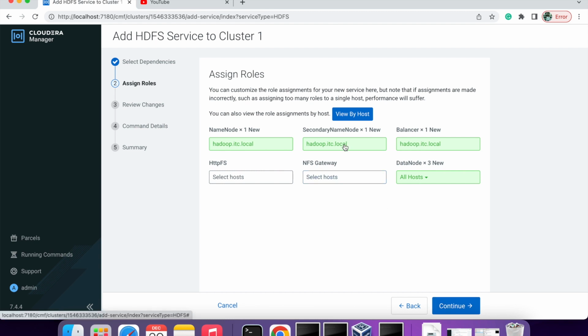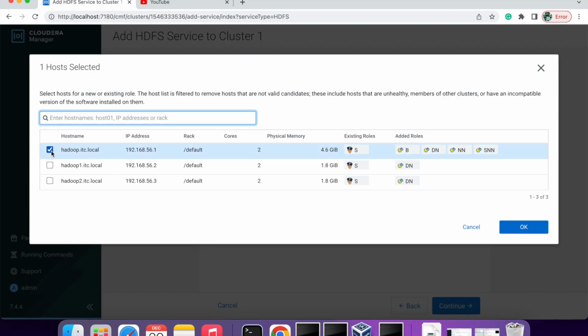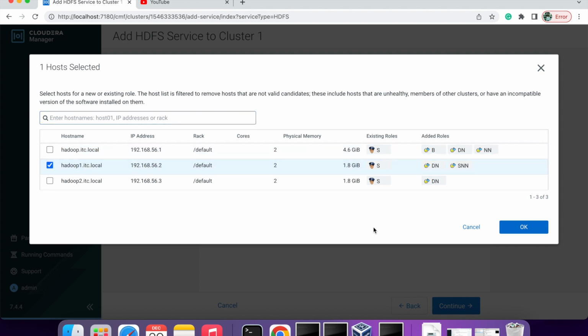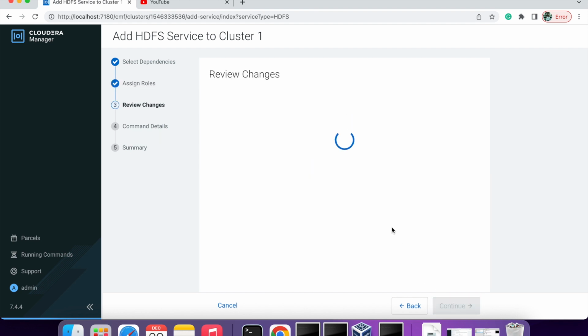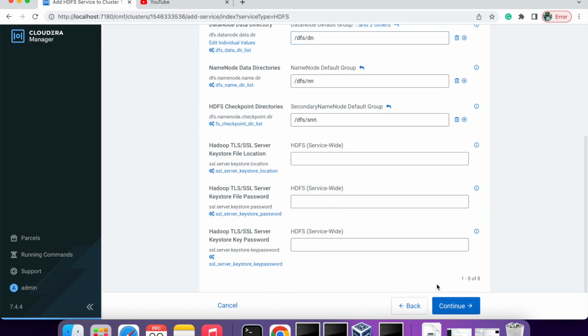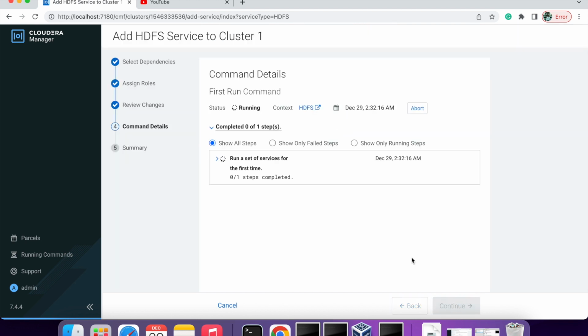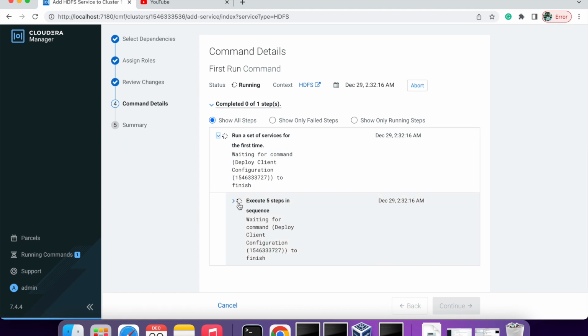You can change the secondary name node to another host, because the name node is already on node 1, so that you can differentiate. Go with the default, just continue. So once this is done, then you can set up YARN.